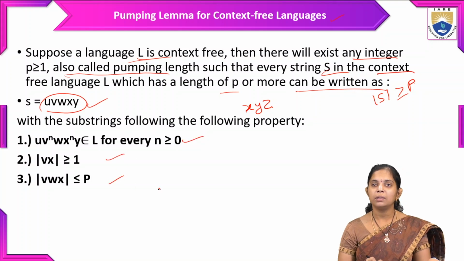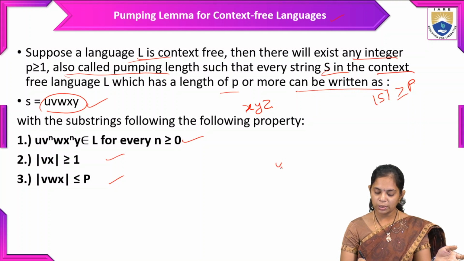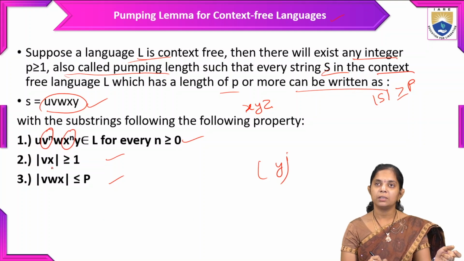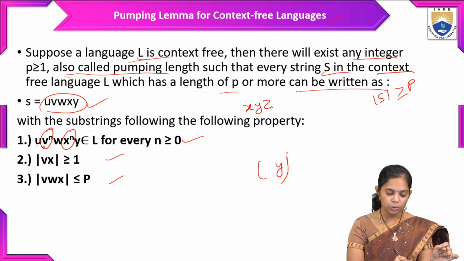In regular languages only the y value is repeated, but here we need to repeat 2 values. What are the 2 values? The v and x values.